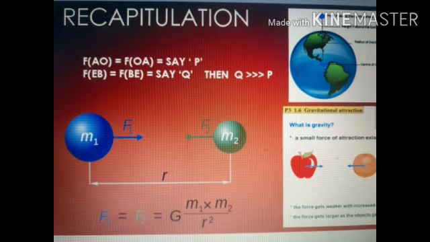That value, the magnitude of the force of gravitation between any two bodies, can be found by using Newton's universal law of gravitation, which states that every particle attracts every other particle with a force that is directly proportional to the product of the masses and inversely proportional to the square of the distance of separation between them. So children, you have studied all this in the previous classes.